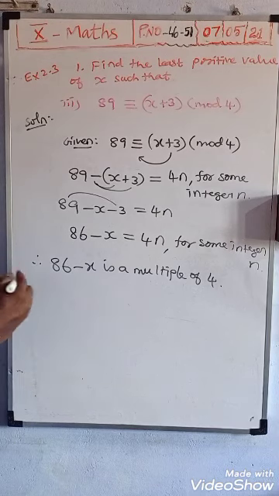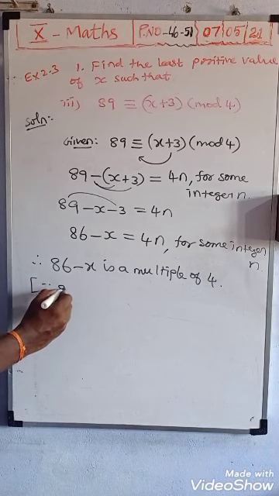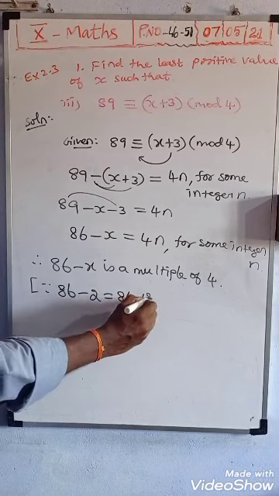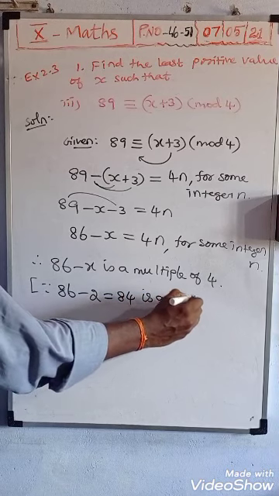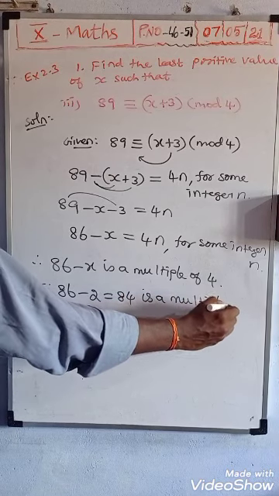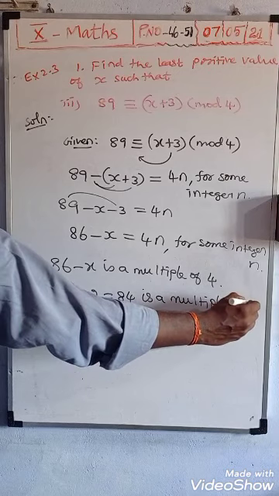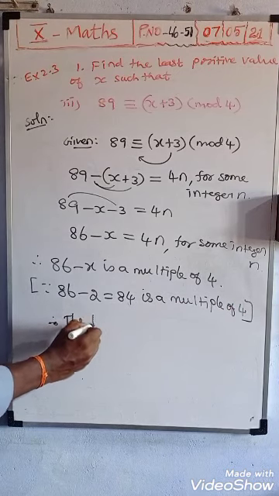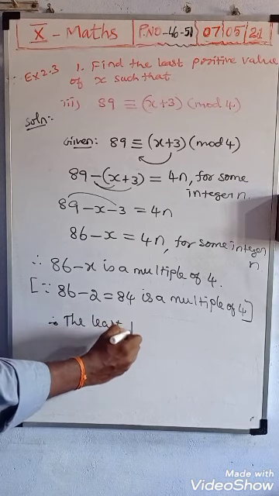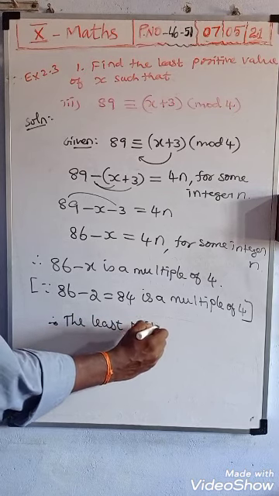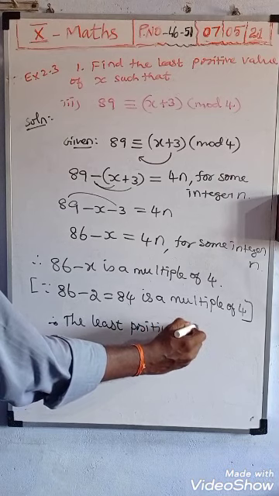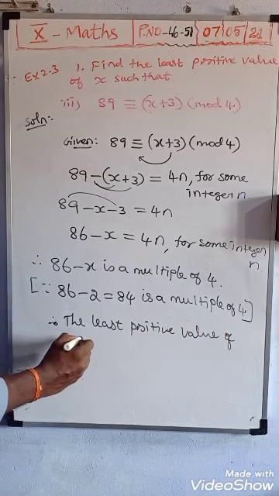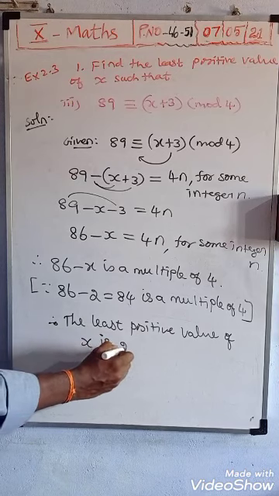Therefore, since 86 minus 2 is equal to 84, and 84 is a multiple of 4, the least positive value of x is 2.